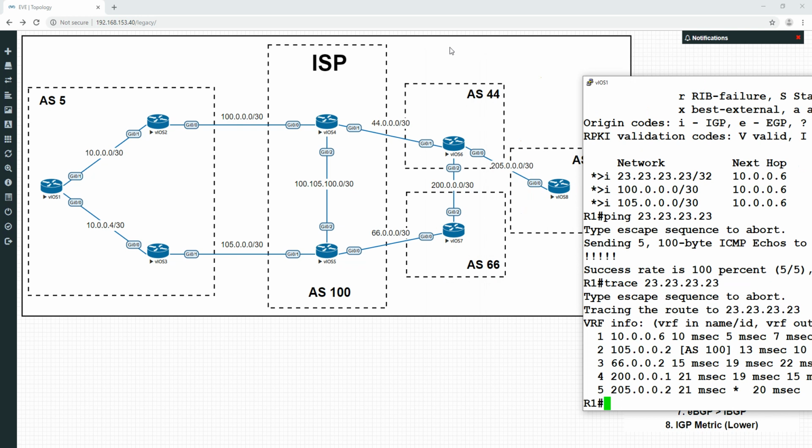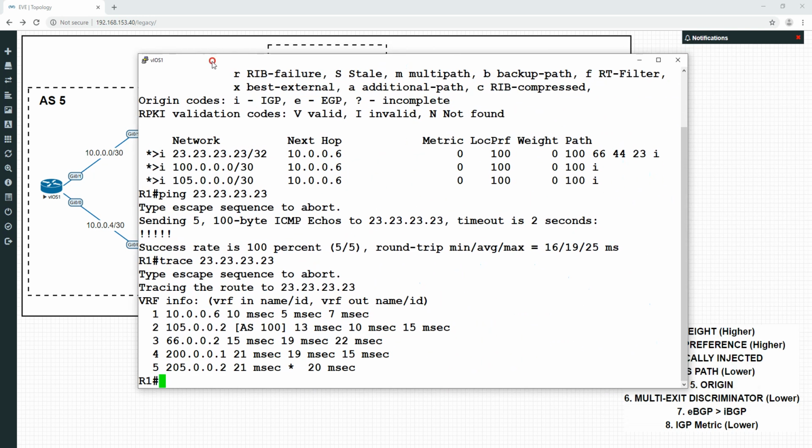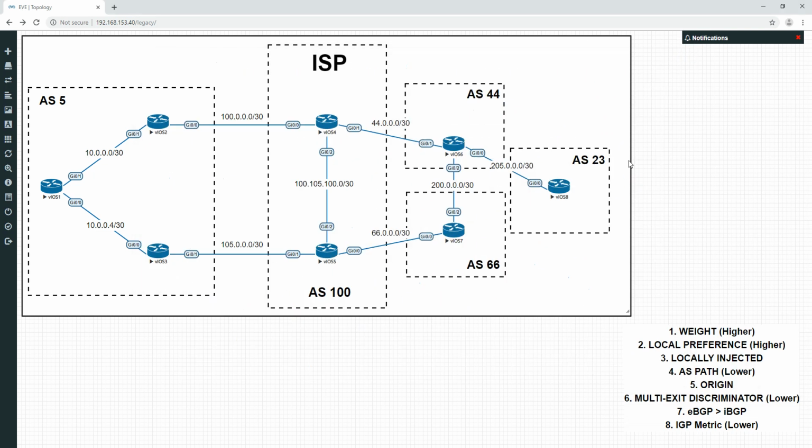So effectively we're using the AS path to influence the external AS, to say, listen, this is the one we prefer. We're giving them a hint that we prefer this path here, even though you might think it's that one.